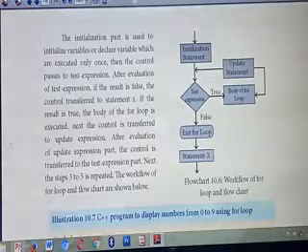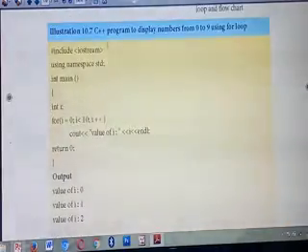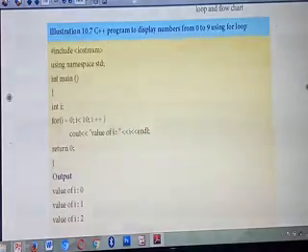Outside of the loop, statement X will run. Understood the flow chart? Okay, so an example program they have given. Listen carefully. What's the example program? A program to display numbers from 0 to 9 using a for loop.